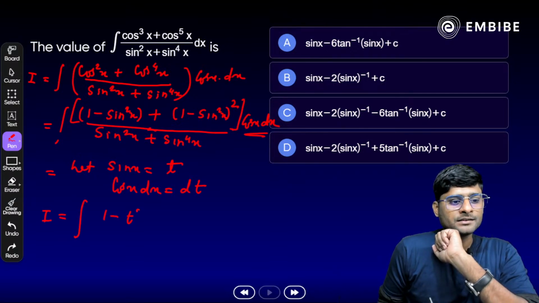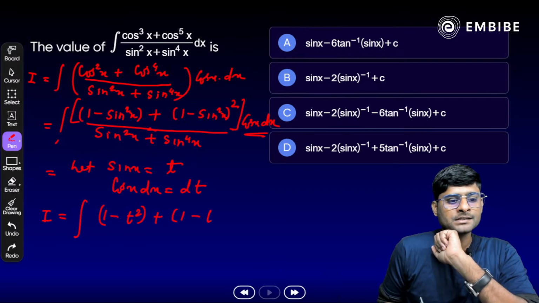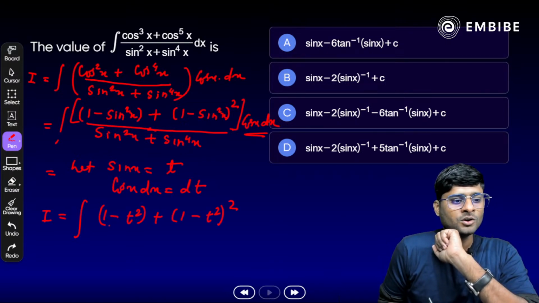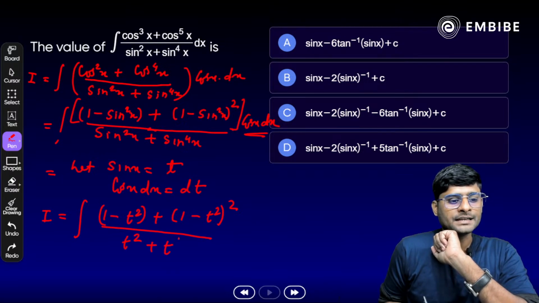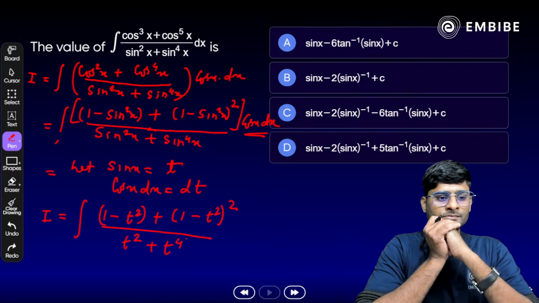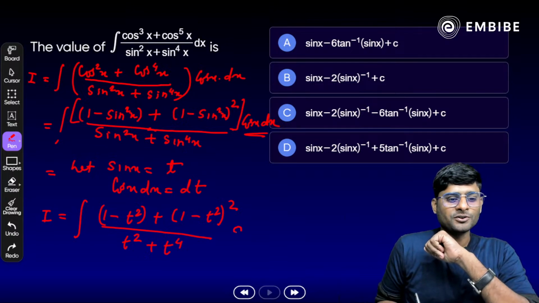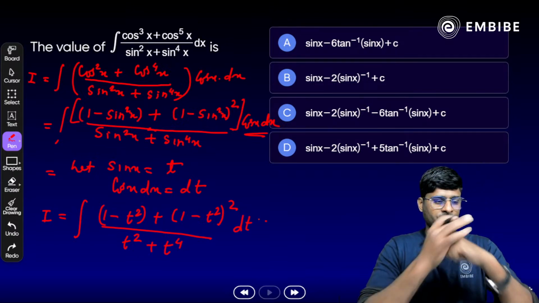1 minus t square added to 1 minus t square whole of square, whole divided by t square plus t raised to the power of 4, and do not forget dt here. Now try to solve it. Very easy.